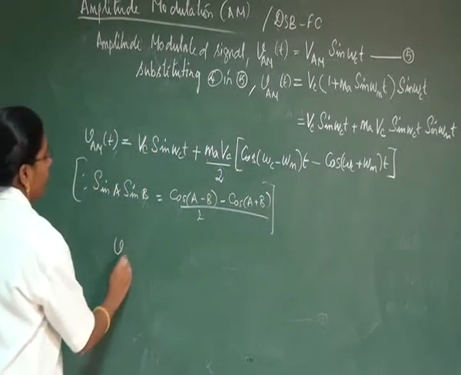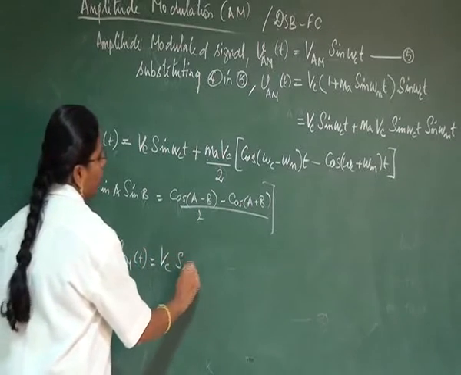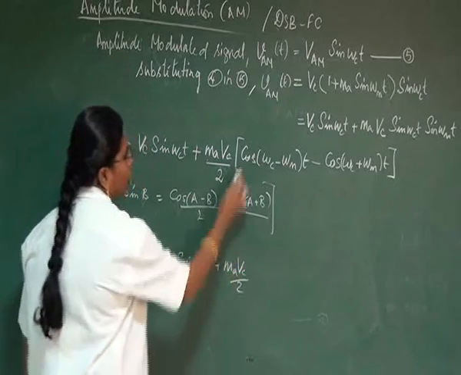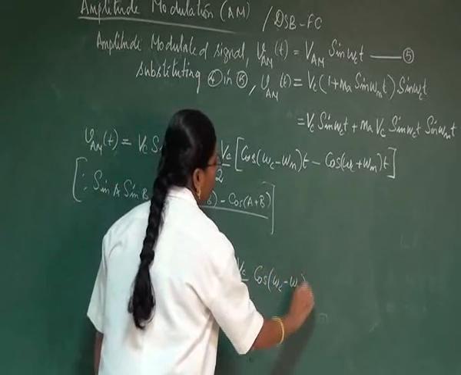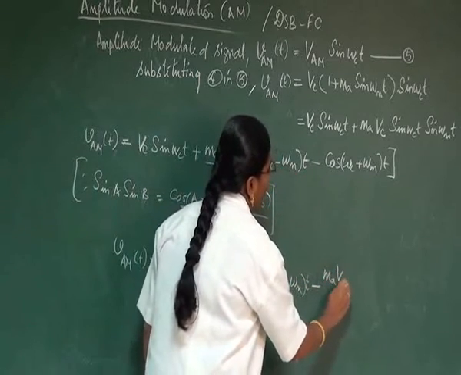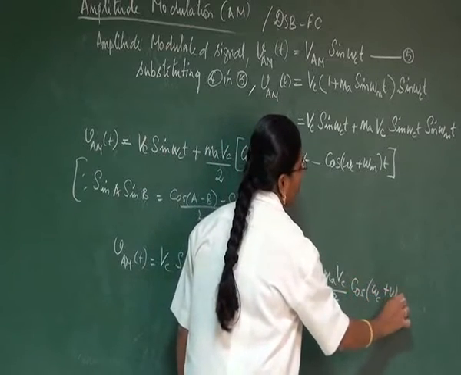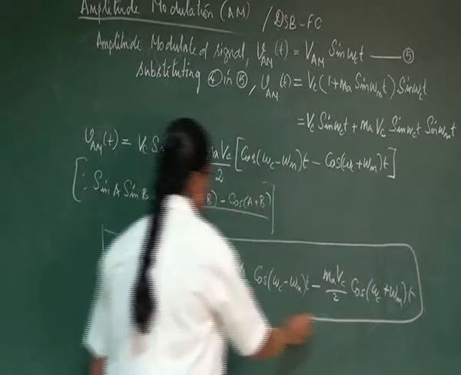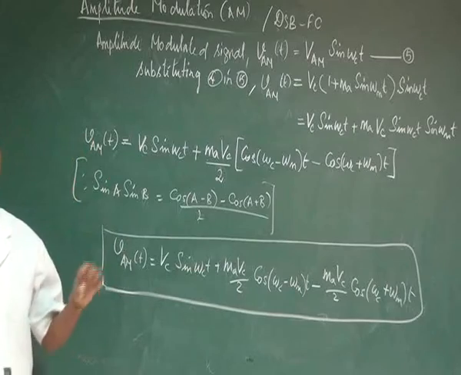Whereas finally vAM of t can be written as: it is equal to Vc sin ωct plus maVc by 2 into cos of (ωc minus ωm) t minus, if you multiply this you will be getting maVc by 2 into cos of (ωc plus ωm) t. Whereas this will be the final equation to represent our AM signal. This is how an amplitude modulated signal can be represented.